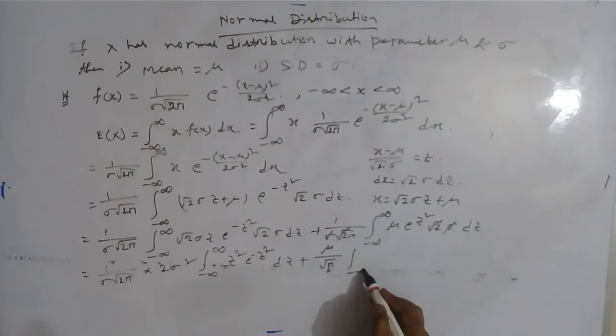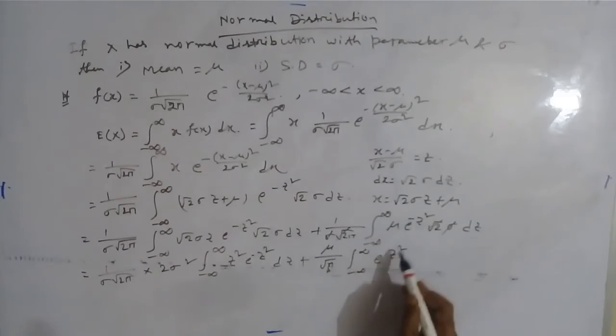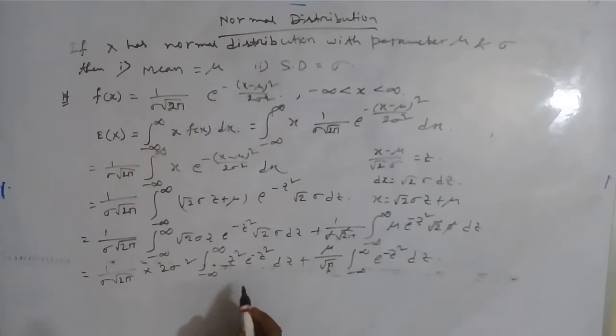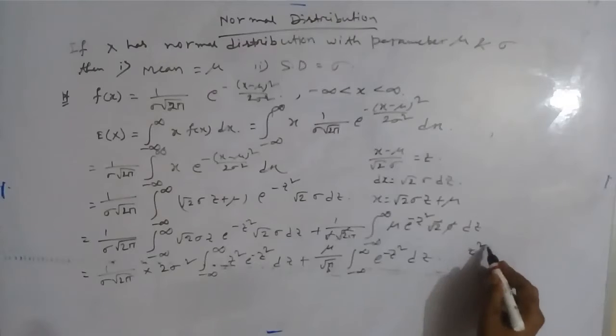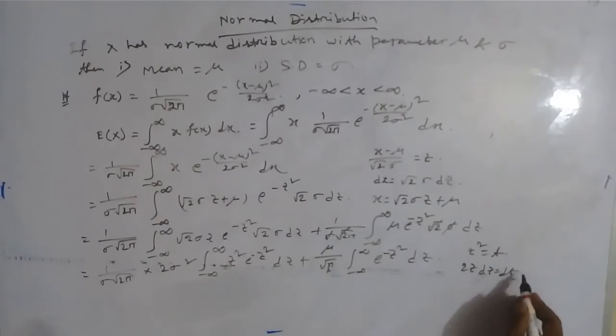This is the integral from minus infinity to infinity of z e to the power minus z square dz. To integrate this, I will substitute z square by t. So 2z dz equals dt, and the value of z is root t.